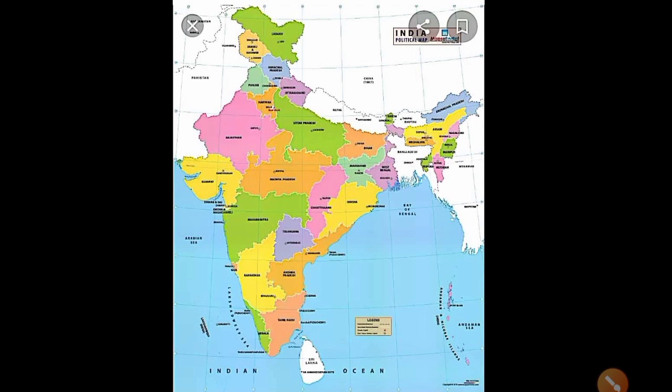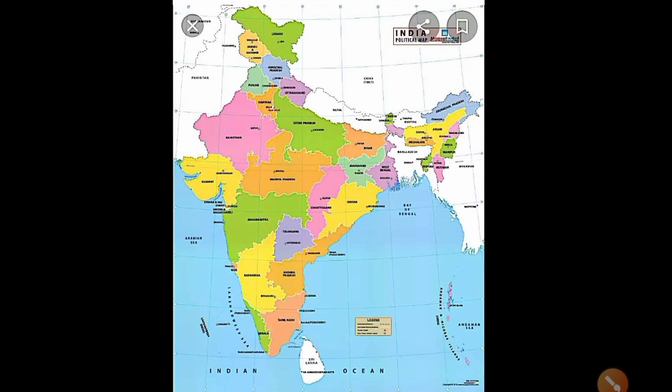Then next one, my friend hails from a country which does not share land boundary with India. Identify the country. Means odd one out. Bhutan, Nepal, Bangladesh, Tajikistan. Which is that? Tajikistan. Then next, second part, answer the following questions briefly.